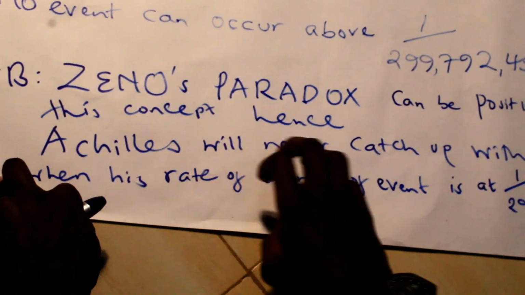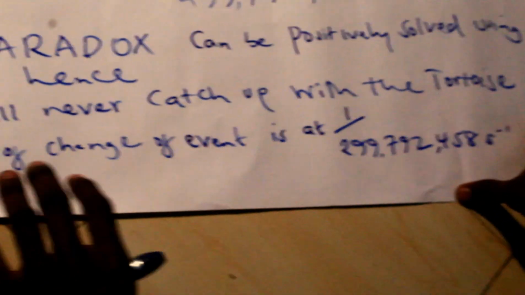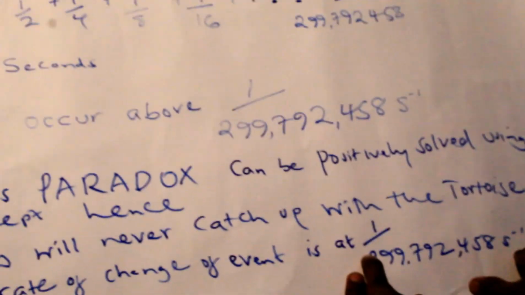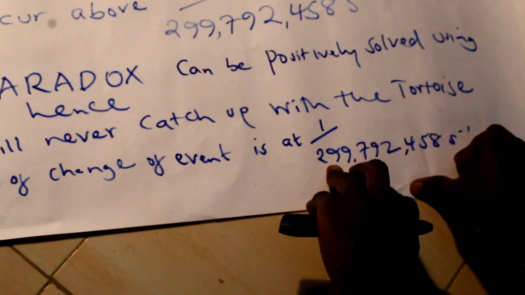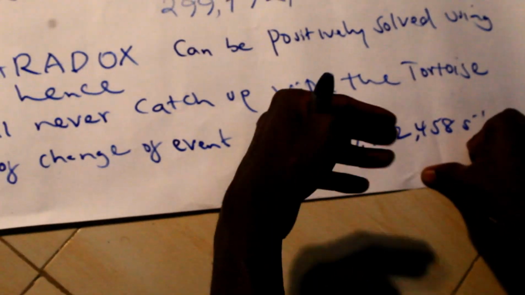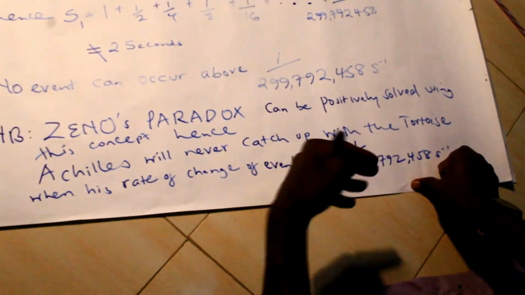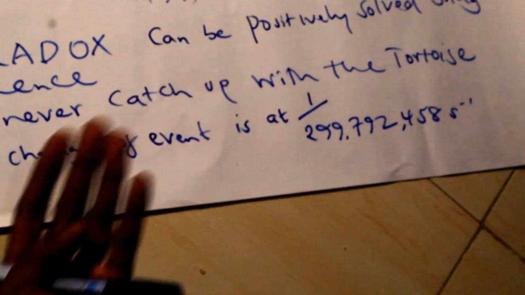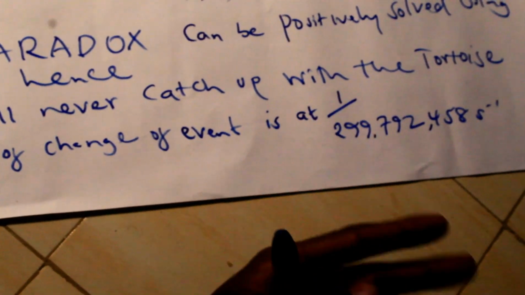You find that Achilles will never catch up with the tortoise when his rate of change of event is at this same rate of change here. At this point, you'll find that the tortoise will slightly be ahead, yes, but this is Achilles' rate of change, and no event can occur above this. So it means there'll be no time, so we cannot capture any event above this.